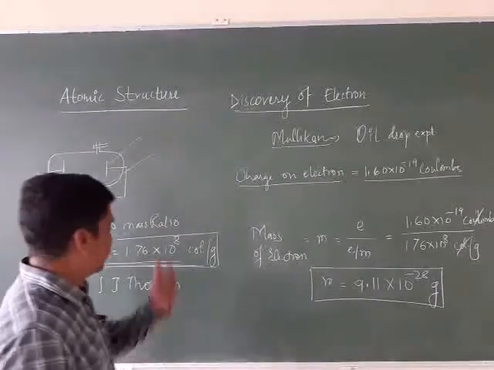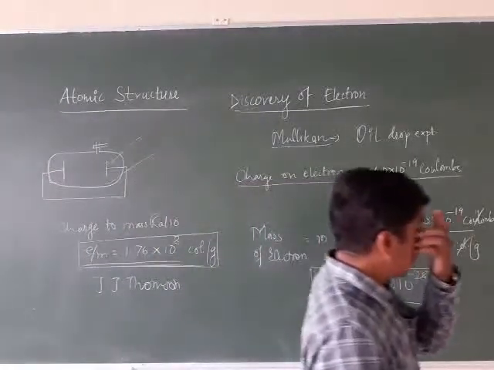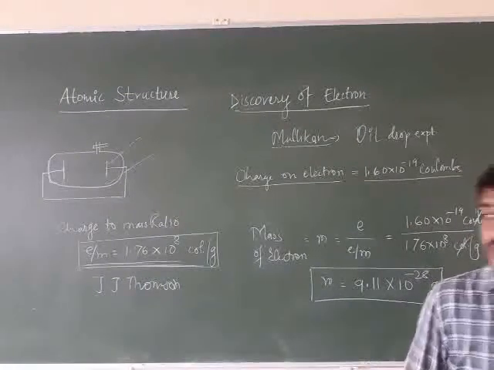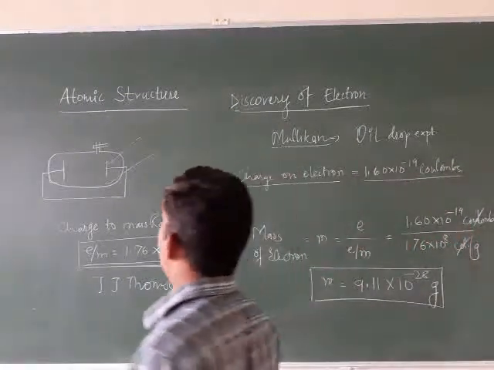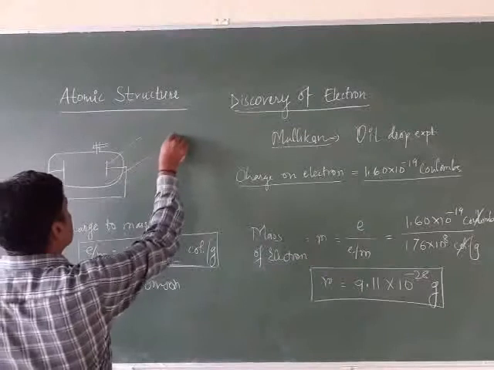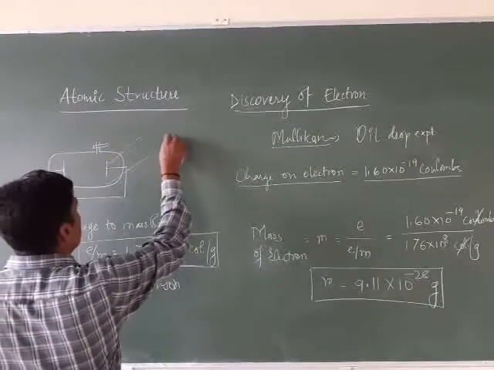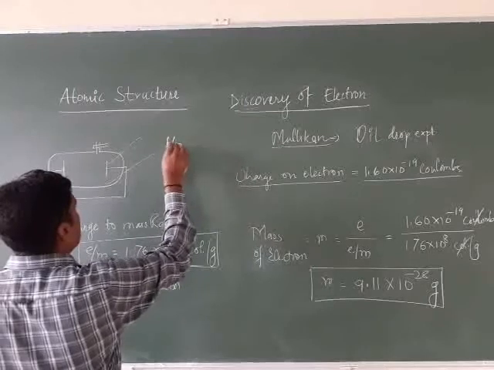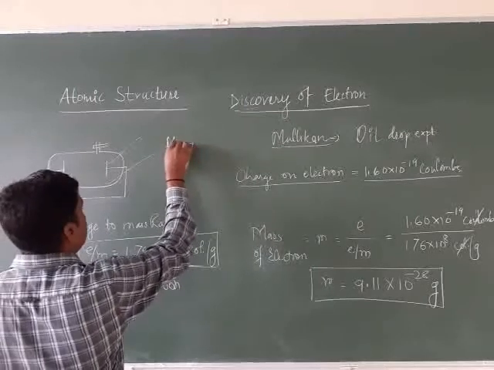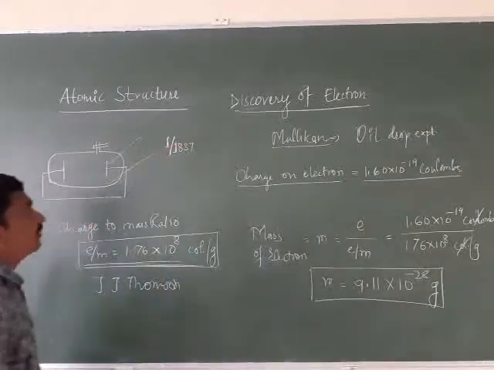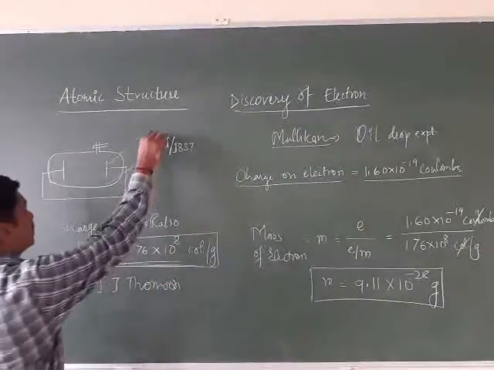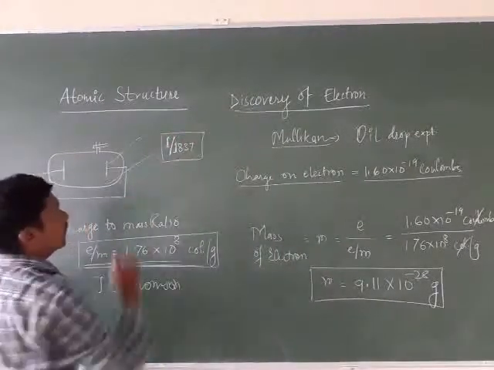Now if we compare this mass of the electron with the mass of a hydrogen atom, we observe that the mass of one electron is equal to 1 by 1837 of an atom of hydrogen.